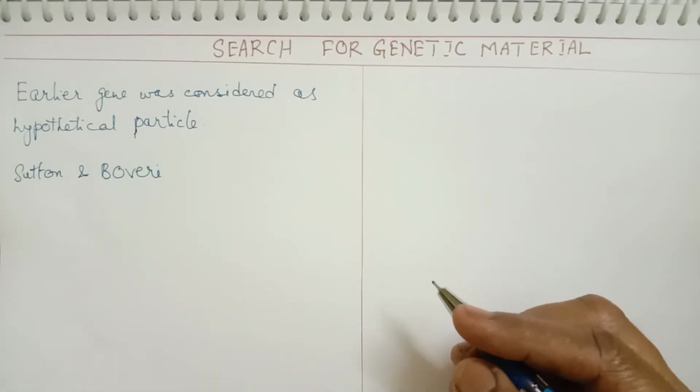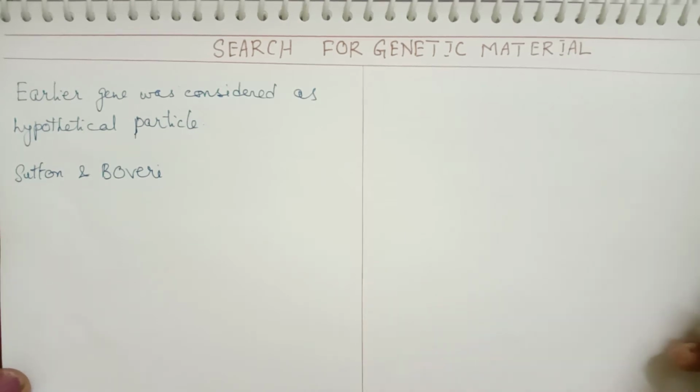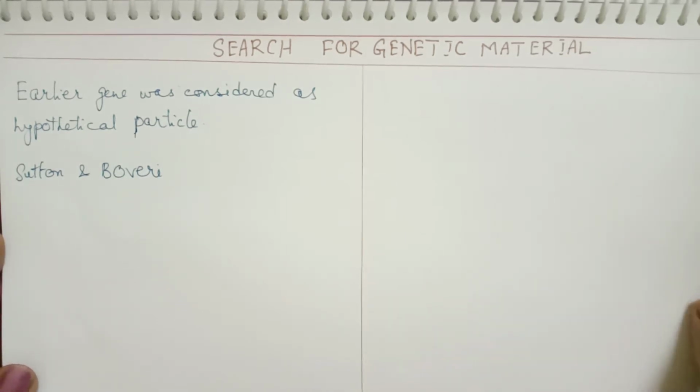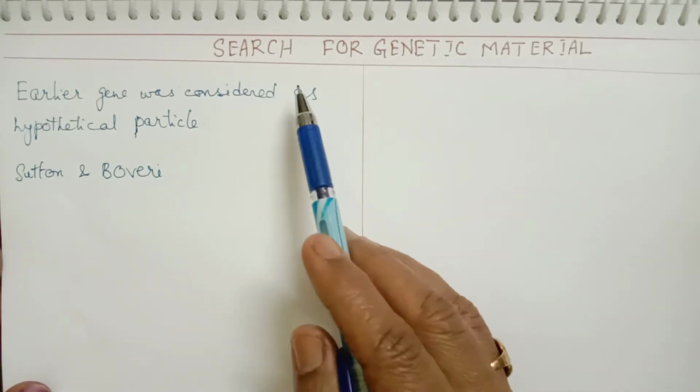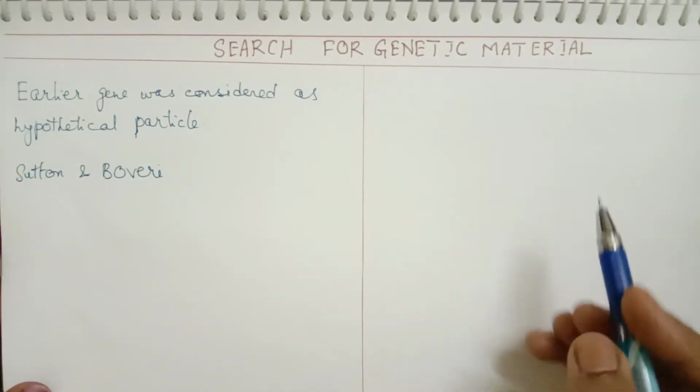In my previous videos, I completed up to DNA structure, and in today's session, I'll be discussing the search for genetic material.